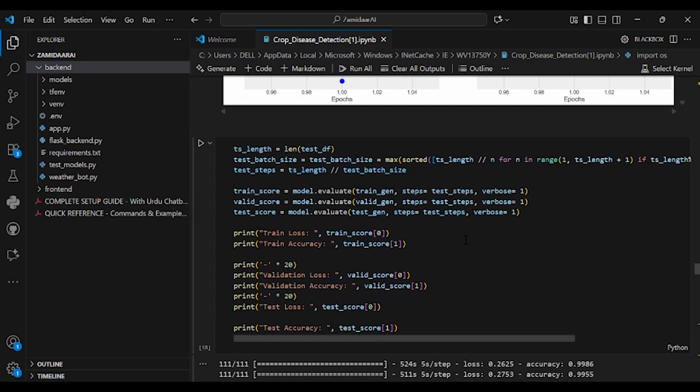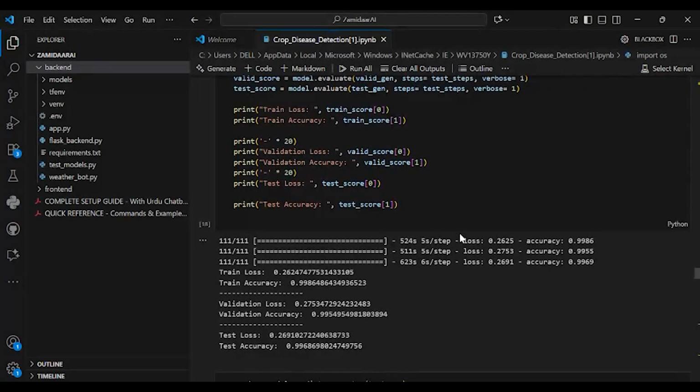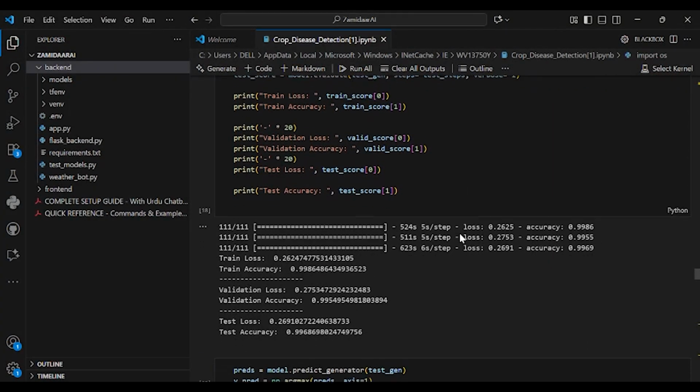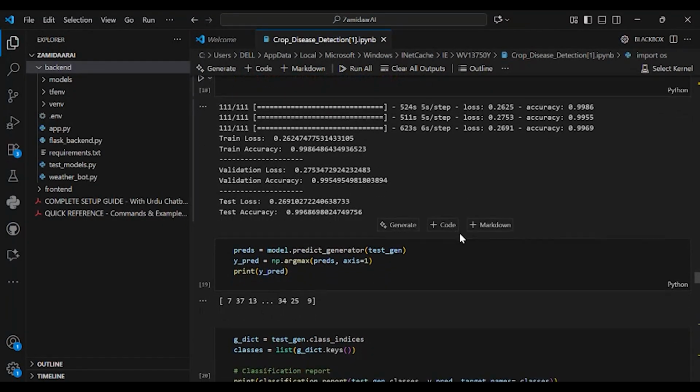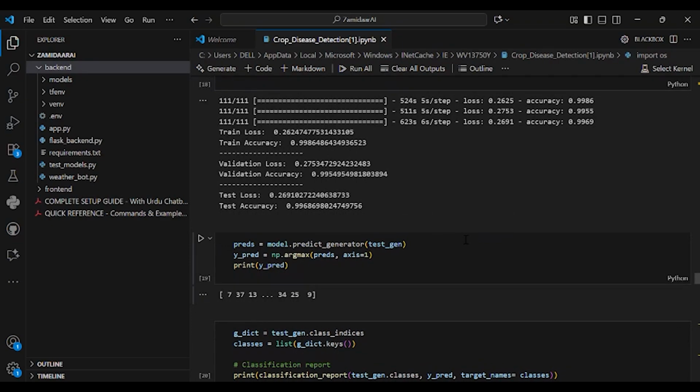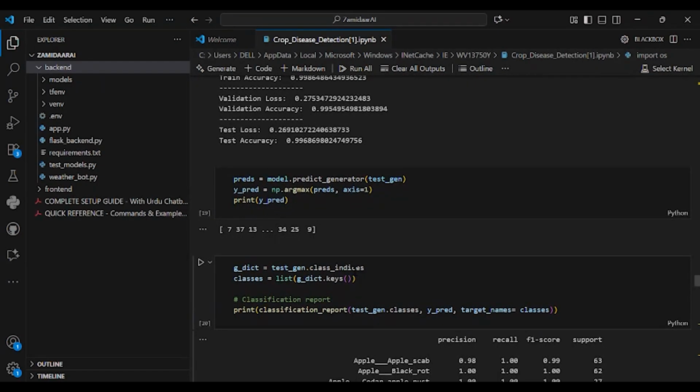After multiple epochs of fine tuning, our model achieved an impressive training accuracy of about 99.6% and validation accuracy close to 99.5%. On the complete unseen test data, the accuracy remained consistent at 99.6%, demonstrating excellent generalization and stability. The high values confirm that our EfficientNet B3 model is both precise and reliable in detecting crop diseases.